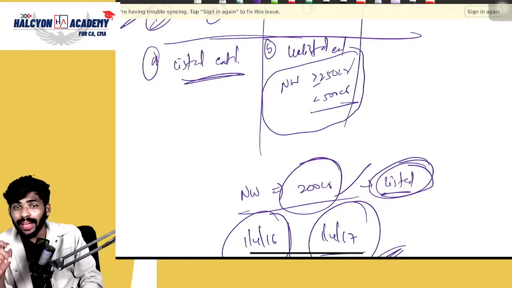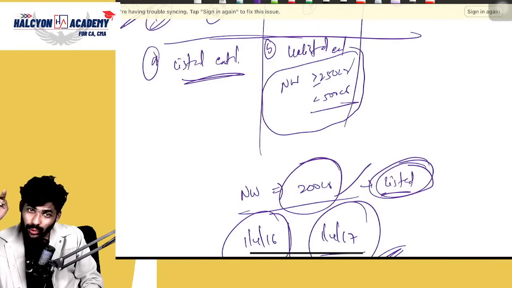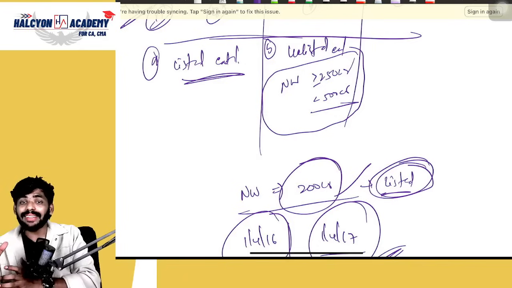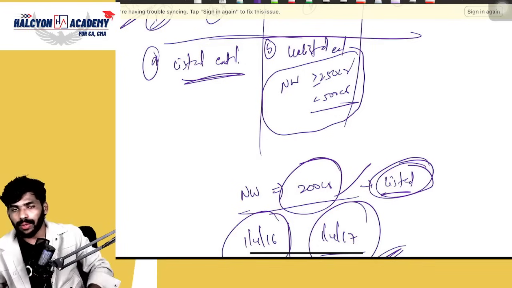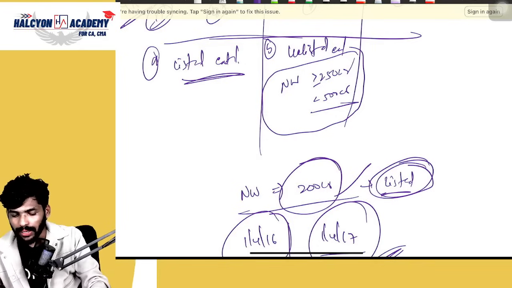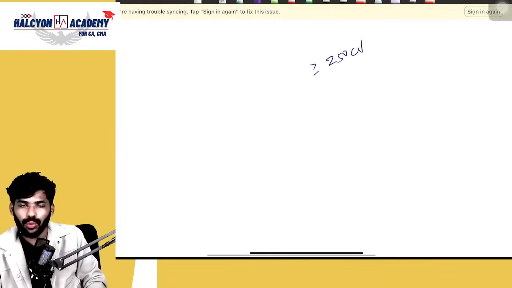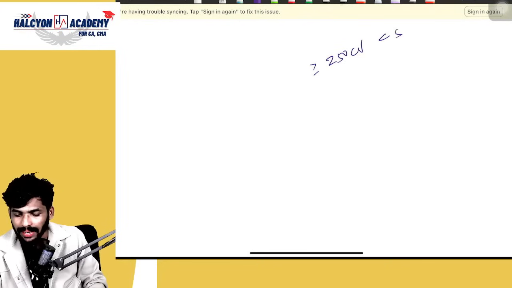Less than 500, because if the net worth is more than or equal to 500 crores, Ind AS is applicable to unlisted entities from 1/4/2016 only. Now the net worth limit is extended, which means the applicability of Ind AS is extended to unlisted companies also. So now the net worth is 250 crores or more, but less than 500 crores.